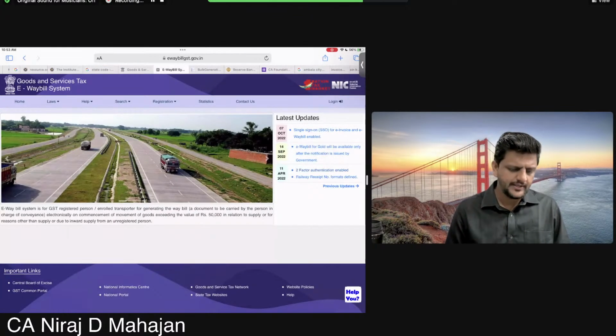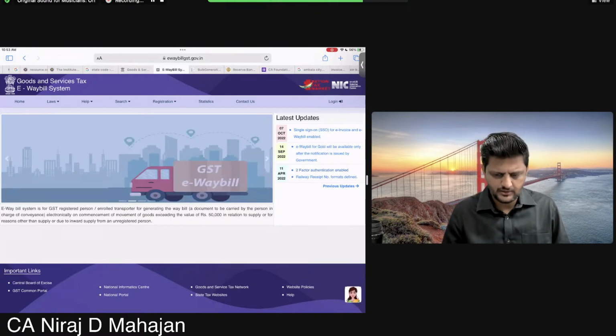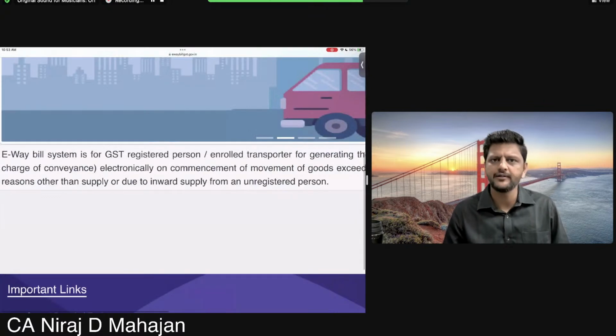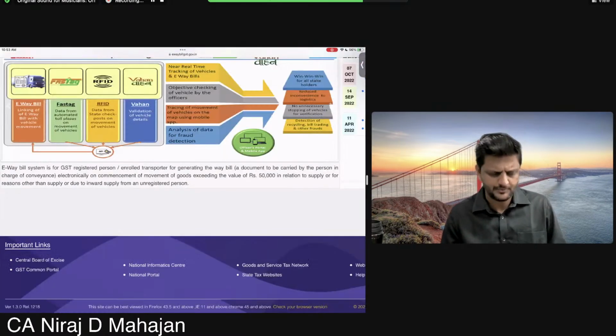Check. The e-way bill system is for a GST registered person or enrolled transporter for generating the e-way bill. Way means transport bill, a document which needs to be carried by the transporter electronically on commencement of movement of goods exceeding value of 50,000, in relation to supply, or for reasons other than supply, or due to inward supply from an unregistered person.